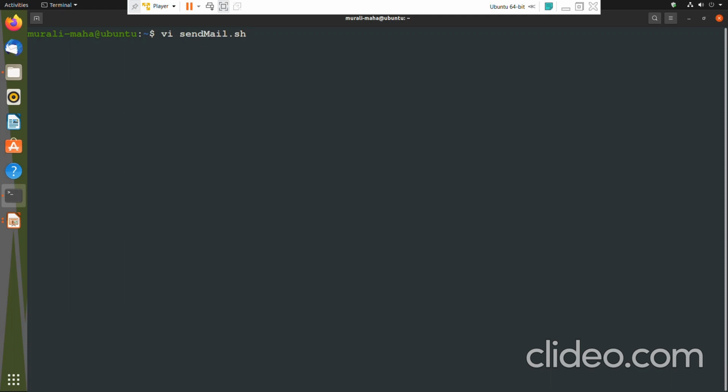What is the purpose of this? In a script, comments always start with the hash character. I want to enter what the script would do.